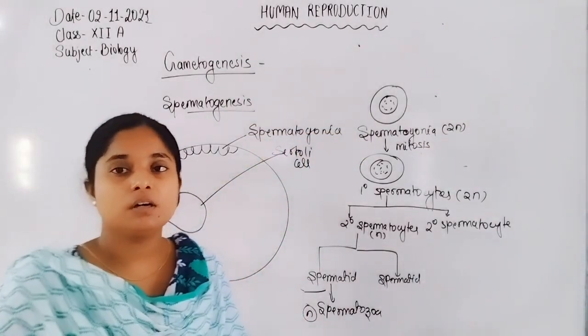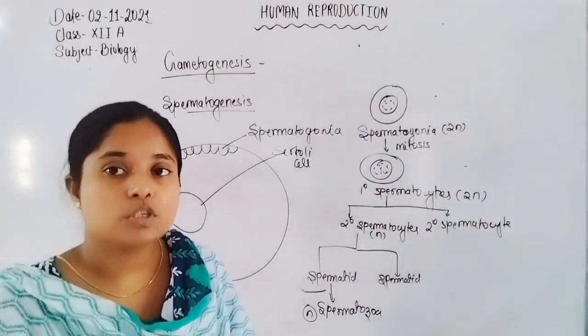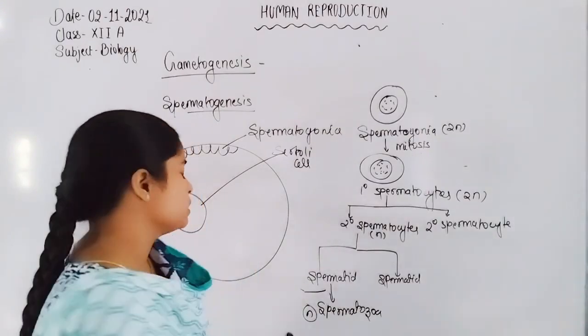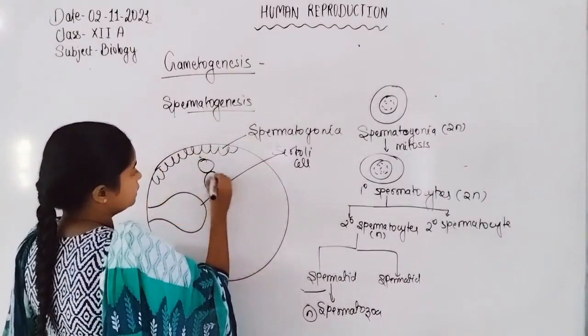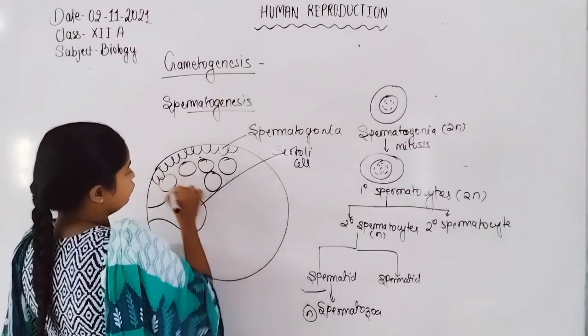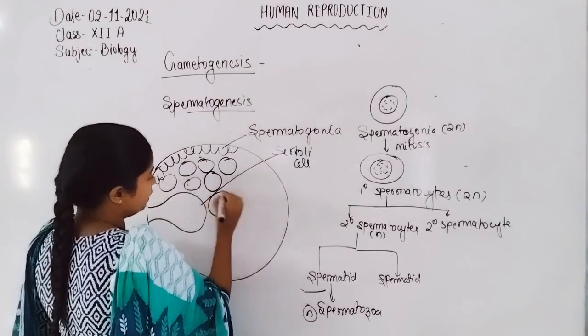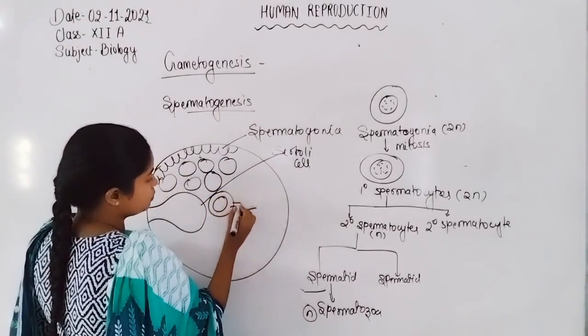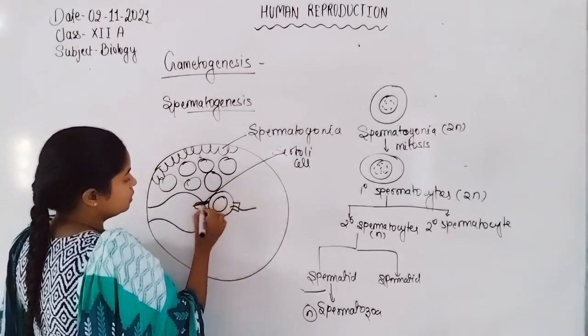Spermatogonia undergo mitosis or meiosis division to form spermatids. So these cells undergo division and division to form the spermatid. Then the spermatid undergoes differentiation, and their head gets differentiated.